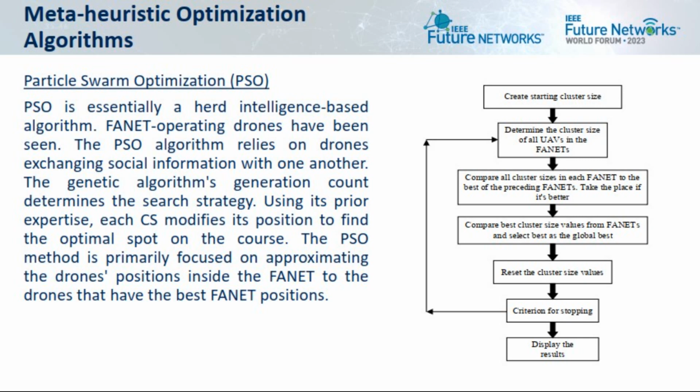The following phases make up the algorithm in its entirety. A startup herd is created with randomly chosen starting cluster size. All of the finite drones' conformance values are computed. The local best of the current generation is assigned to each drone. The number of drones is equivalent to the number of bests in the herd.